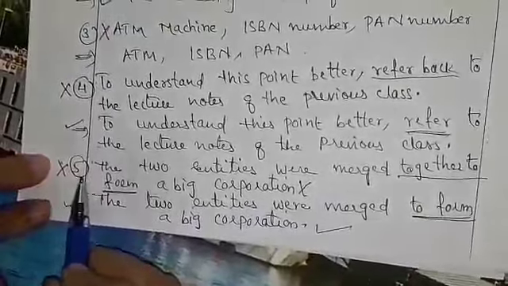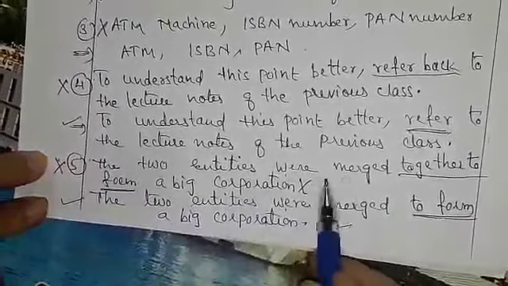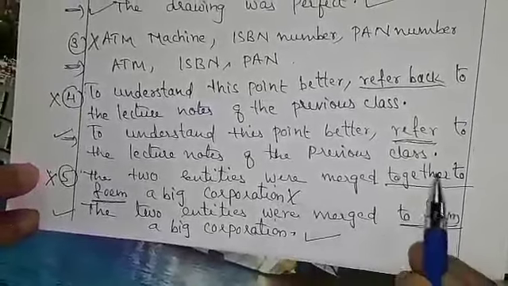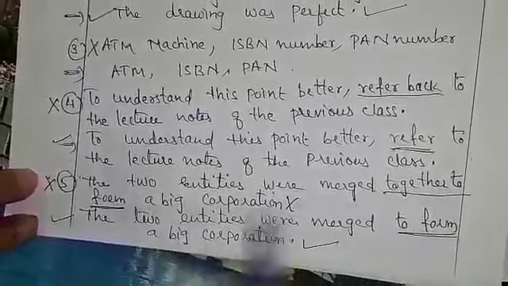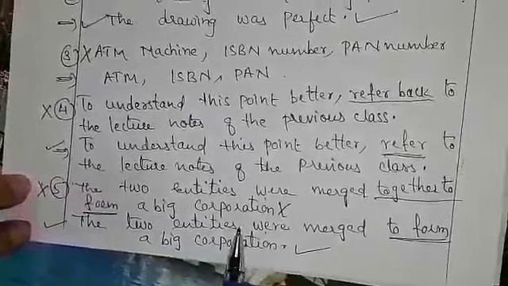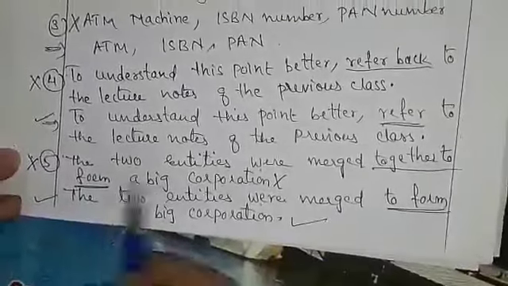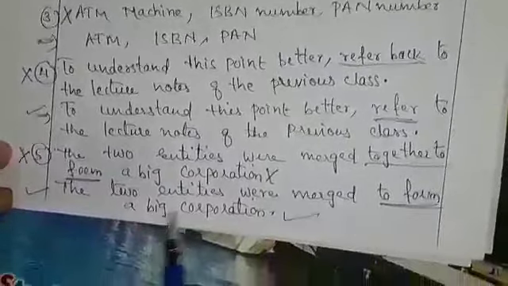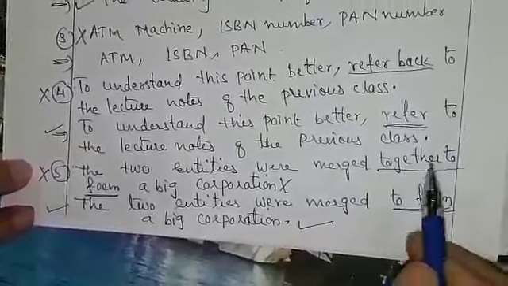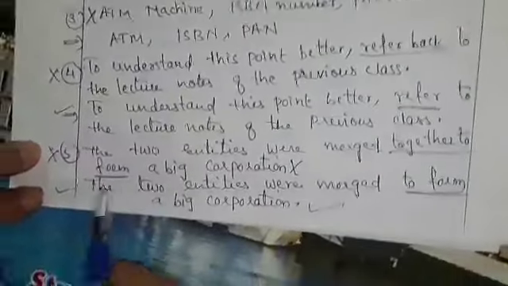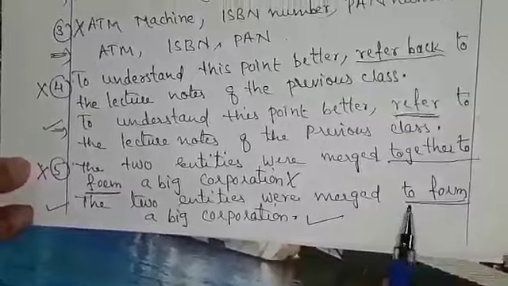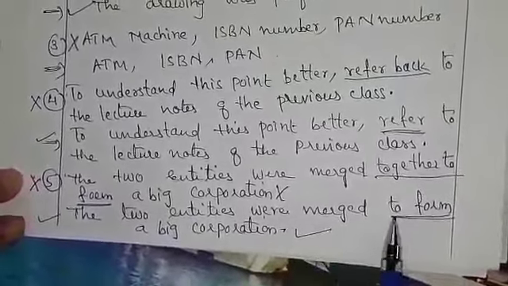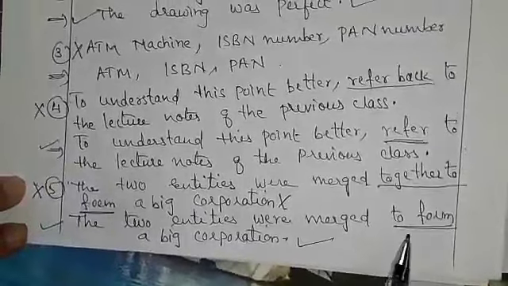In the same way, the last example: the two entities were merged together to form a big corporation. Together to form is one and the same. So you need not use two words. The two entities were merged to form a big corporation is quite enough. Here together, to form, not necessary at all. Only just to form means that together. So therefore only one word here is quite enough.